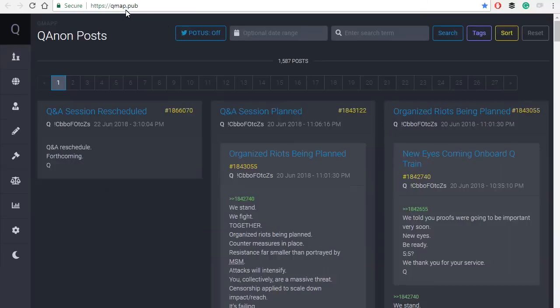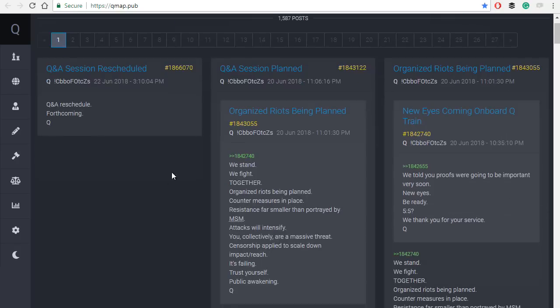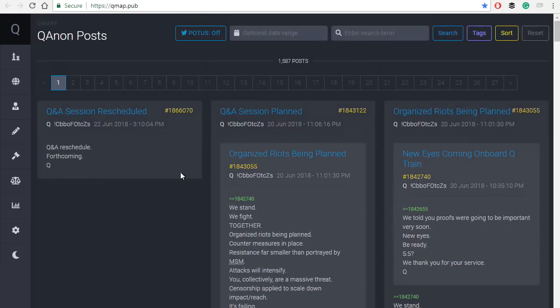This is one more website you might want to check out. It's qmap.pub. In addition to Q's posts being here, it has a lot of other resources. It's got tweets by the president. There's a search window. There's tags. You can sort posts according to different categories. You can do research here. It's actually a very nice site. It's got a bunch of tools on it.